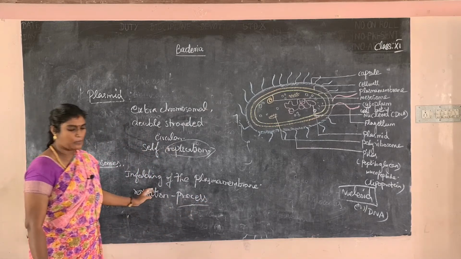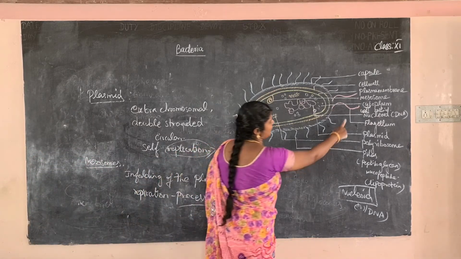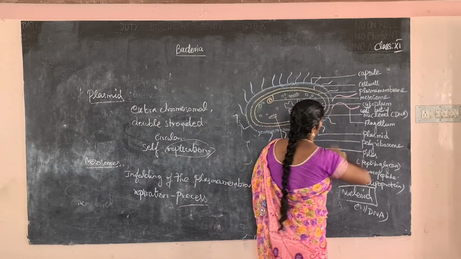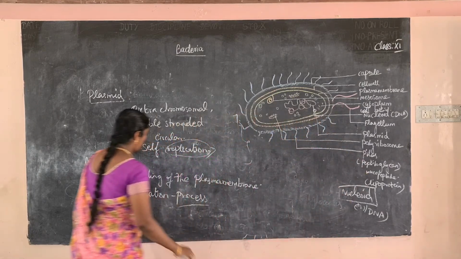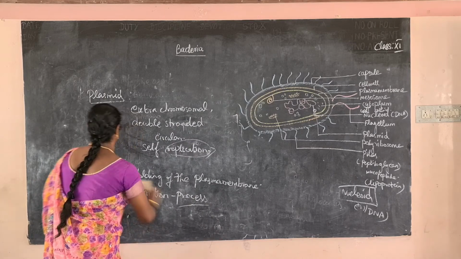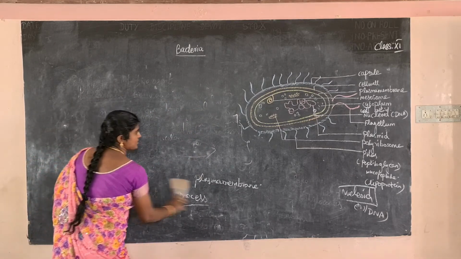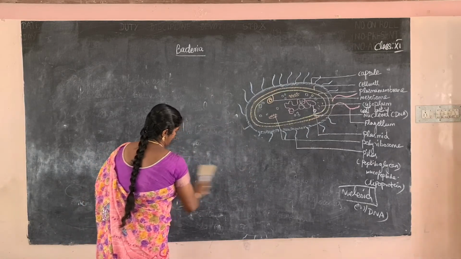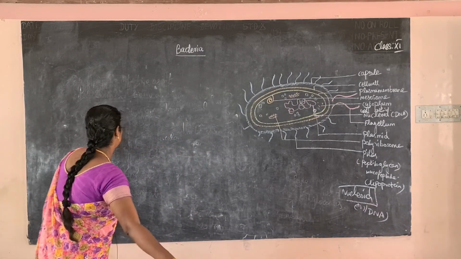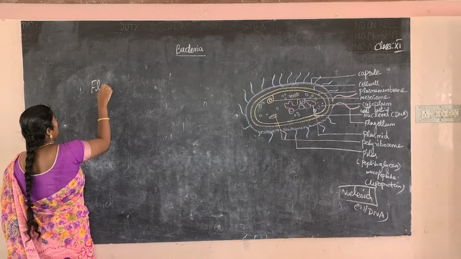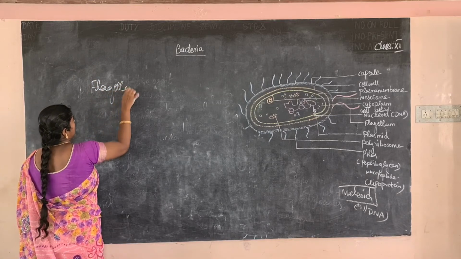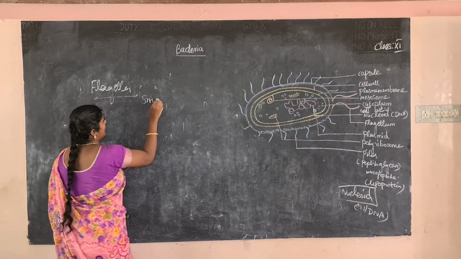So next part, flagella. What is flagella? Flagella is a small hair-like structure. What is the use of the flagella?